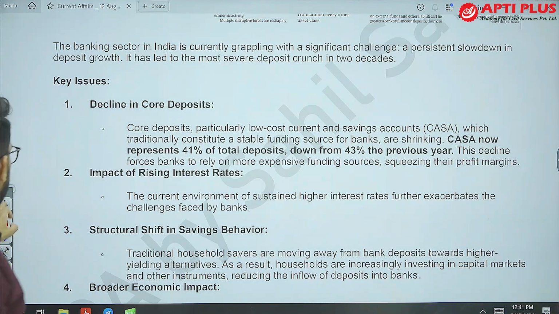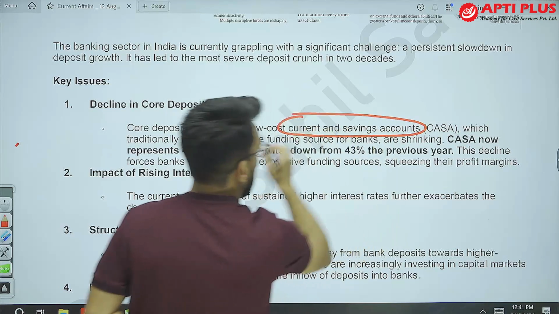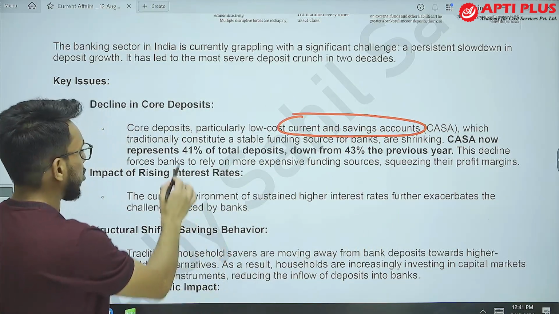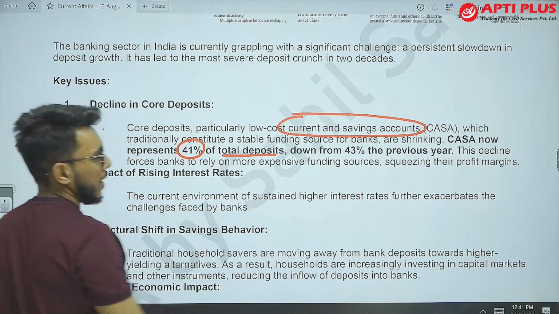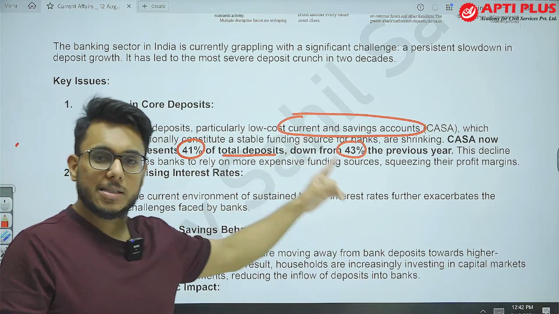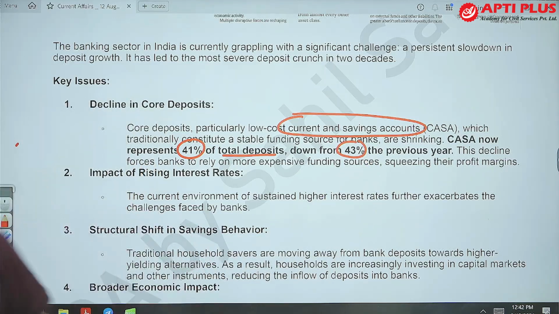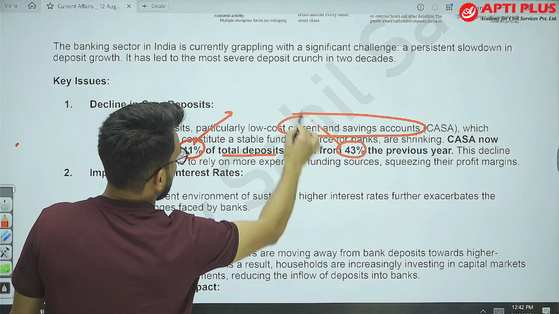When we talk about core deposits, current and saving accounts, CASA, it has come down to 41% of total deposits. Last year it was 43%. Along with the current and saving accounts, there are also the fixed deposits.